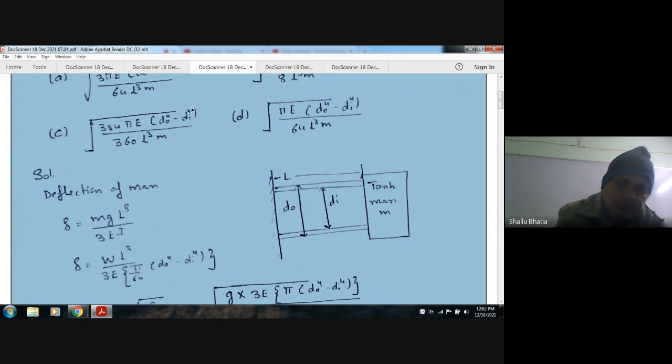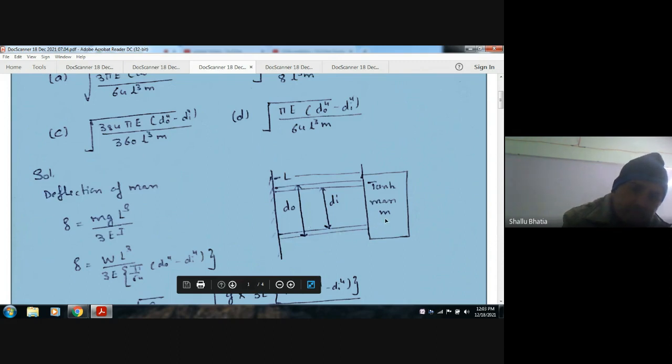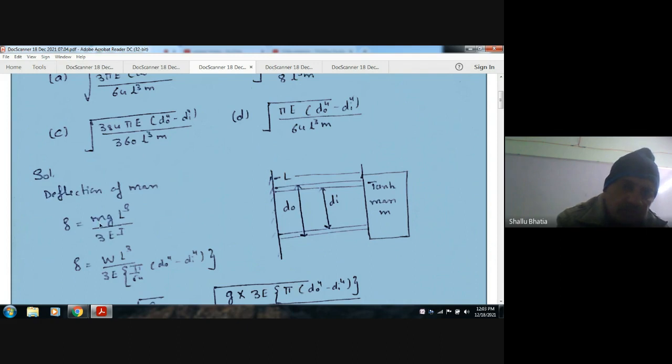Okay, so this is the complete structure, and a tank is attached here. The outer diameter of the structure is d naught, inner diameter is di, and length L. Now this tank is carrying weight, that is equal to mg. Since this end is fixed, it will behave like a cantilever with a point load at the end point. So the deflection will be WL cube by 3EI, because in a cantilever the deflection is WL cube by 3EI.